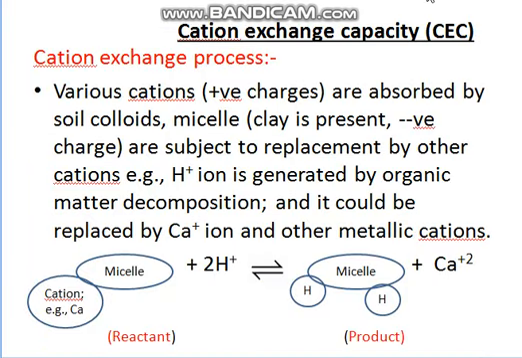Cation exchange capacity. Before knowing that, let us know what the cation exchange process is. Soil consists of various kinds of cations, and these cations could be replaced. So this is the micelle where calcium is attached. And when H plus ion reacts with it, calcium is replaced by H plus ion. In this reaction, we find that it is a reversible reaction. It means that both products and reactants are formed simultaneously.